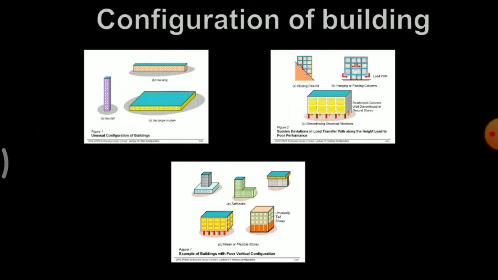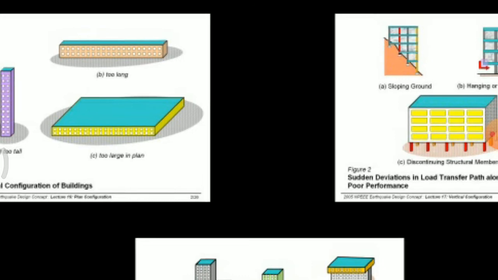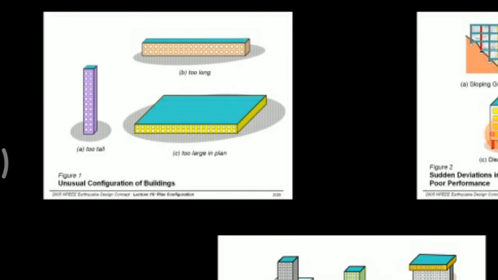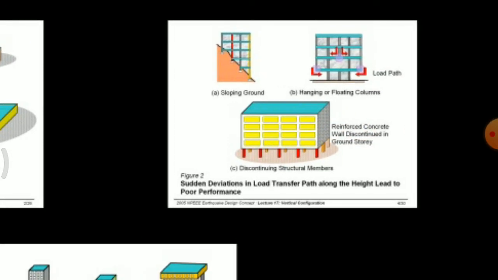Okay, here in the first diagram we can see that the building is too tall, too long, or too wide. These are unusual configurations of buildings. So next one is, on a sloping ground, hanging or floating columns where there is an overhanging portion from the columns, or buildings which are not filled with walls, which are soft story at the bottom and the upper floor is totally filled.